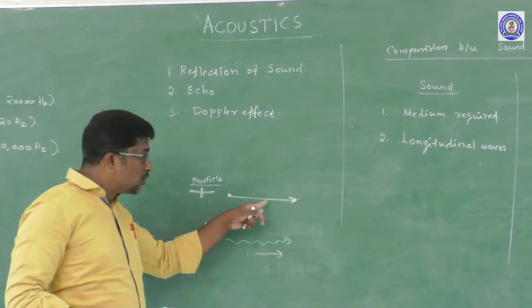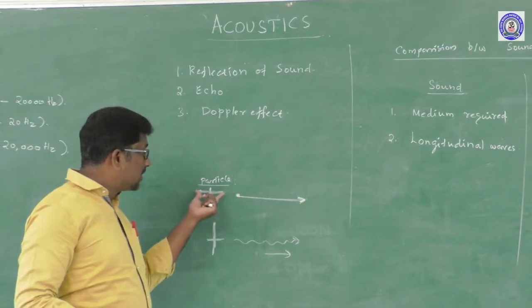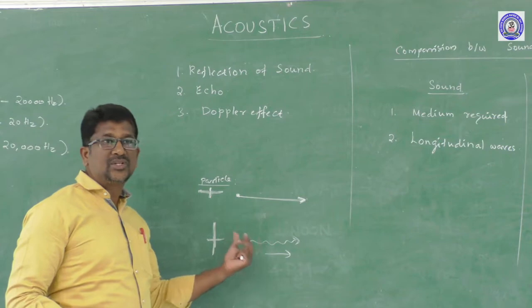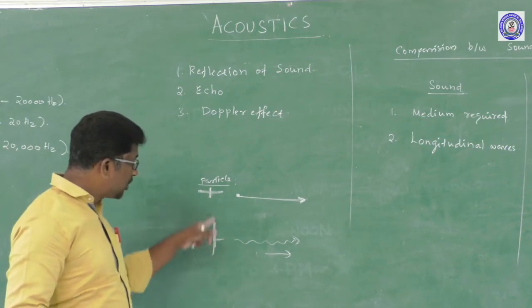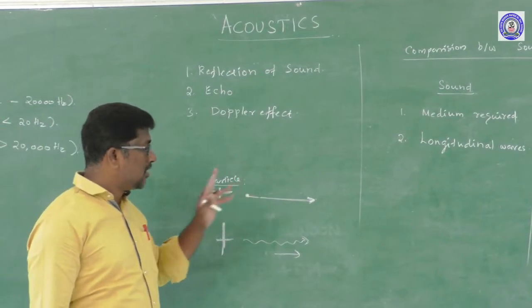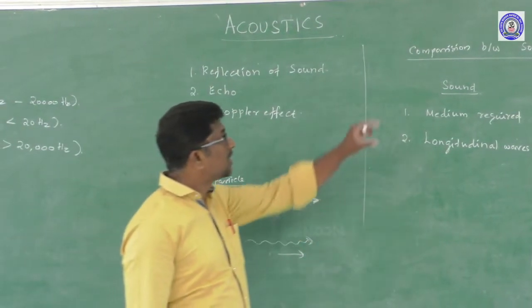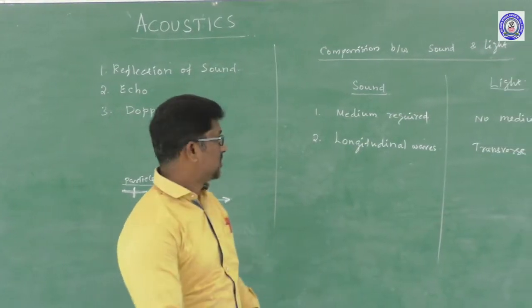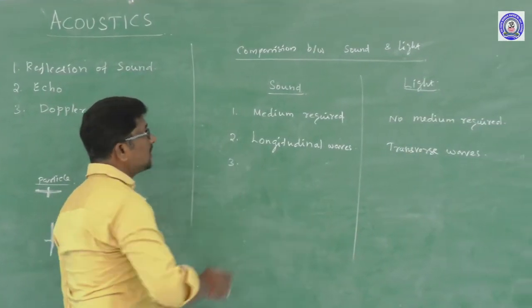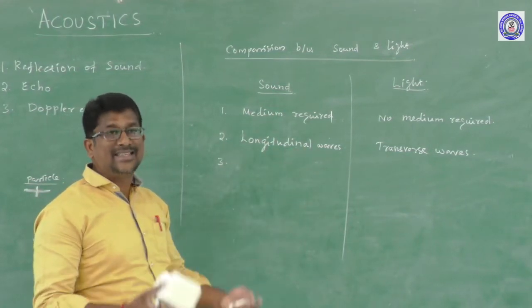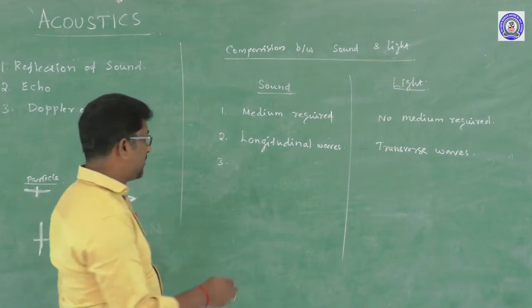Right? Longitudinal waves travel along the direction of vibration of the particle, whereas transverse waves travel in a direction perpendicular to the direction of vibration of the particle. So this is the difference between longitudinal wave and transverse wave. Here sound waves are longitudinal waves and light waves are transverse waves. Right. And third, the sound waves are longitudinal waves, so they travel in the form of compression and rarefaction.